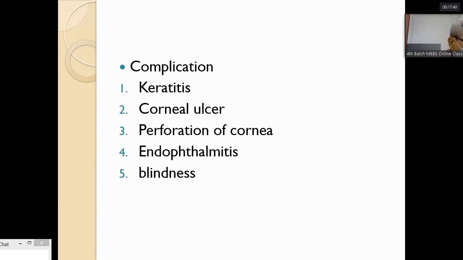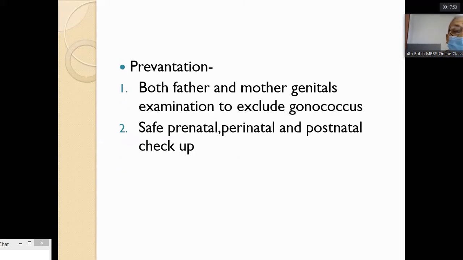And if it is such havoc in the Western world, then we can assume how much havoc there is in our country. Prevention: both father and mother should have examinations to exclude gonococcus infection, and safe prenatal, perinatal and postnatal checkups also help to prevent ophthalmia neonatorum.